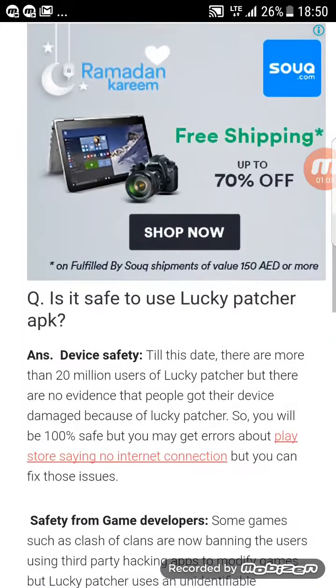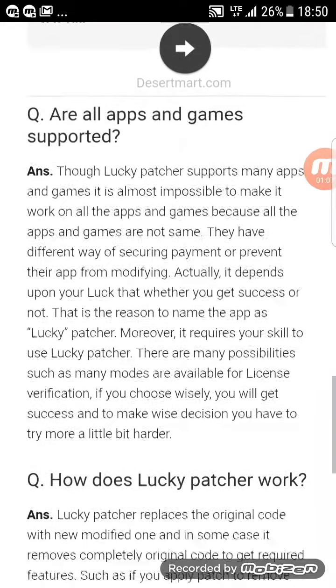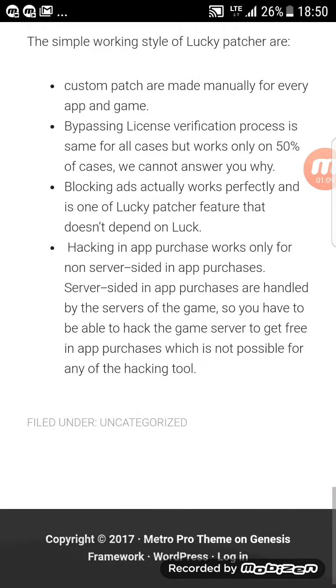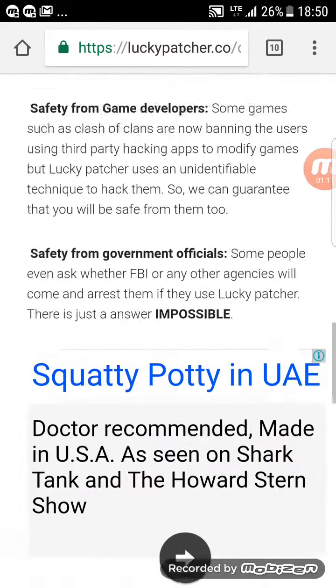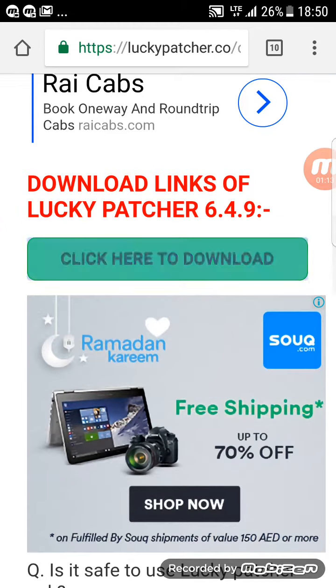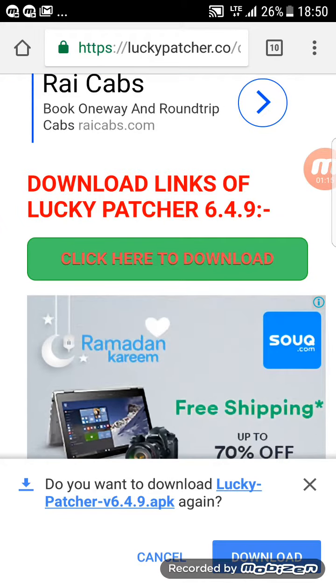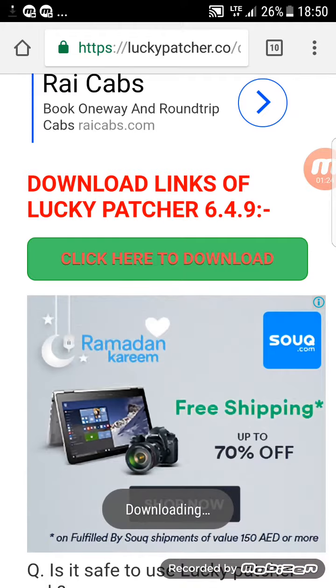Scroll down and then see there, click here to download. I have downloaded Lucky Patcher app, but to show you I will download it again. Download.